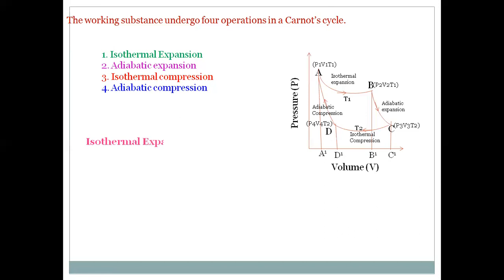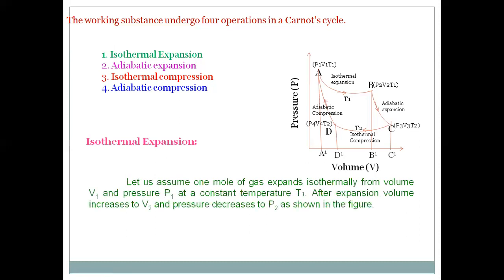The first one is isothermal expansion. Initially, let us assume 1 gram mole of gas expanding isothermally, with its volume going from V1 to V2. Then its pressure decreases from P1 to P2 at a constant temperature T1. We know that for a small change in volume dV, the amount of work done by the gas, dW, is equal to PdV.